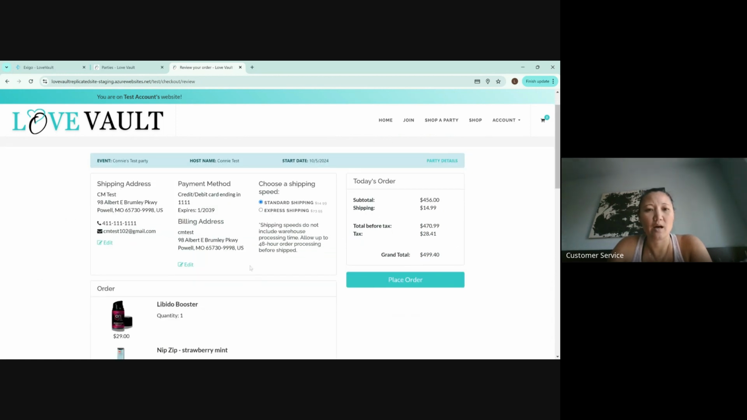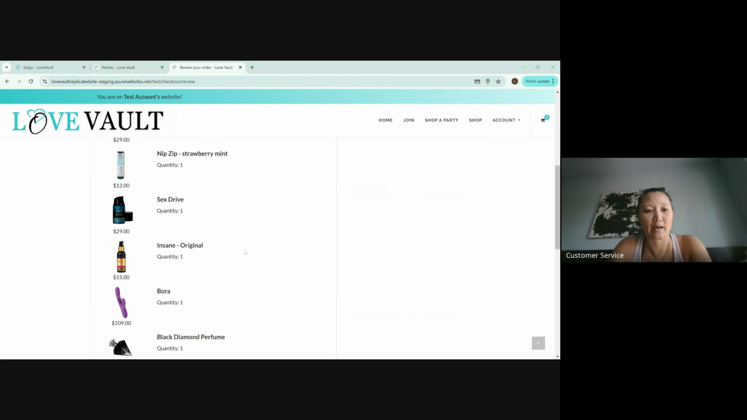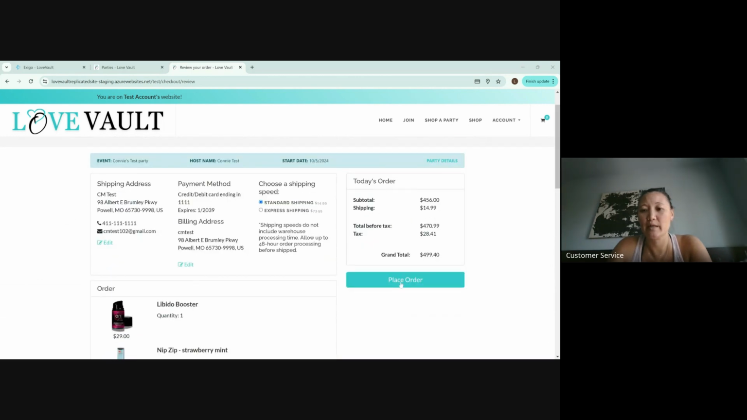So here it will show all of the details, the shipping address, the payment method. They get to choose standard or express, depending on how fast they want it, okay? It's going to calculate the sales tax, shipping, and all of that kind of jazz, right? So we're going to go ahead and now place that order.